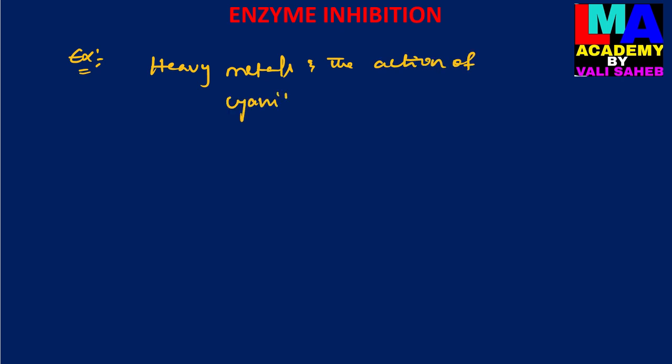So let us see the examples related to non-competitive inhibition. They are here: heavy metals, and the action of cyanide. Particularly, cyanide acts on the cytochrome C oxidase enzyme, which is involved in the mitochondrial respiration process.